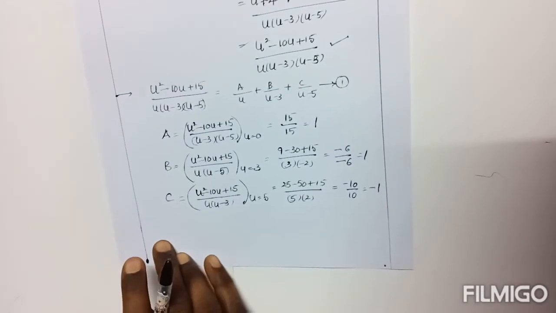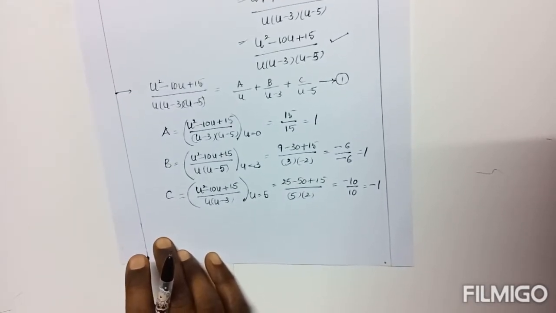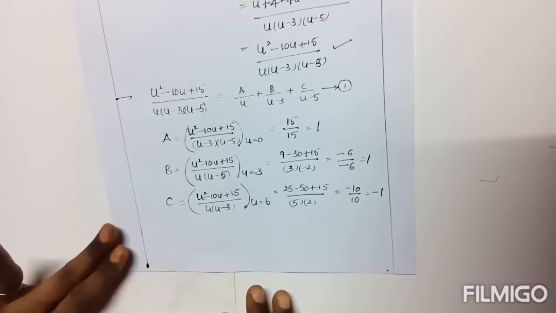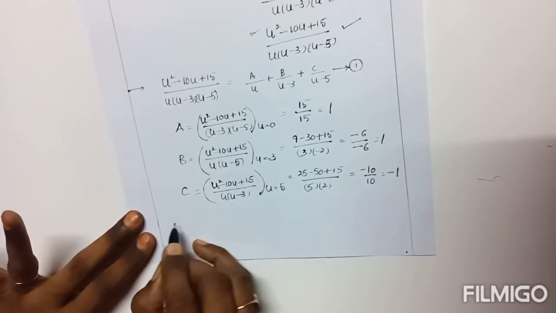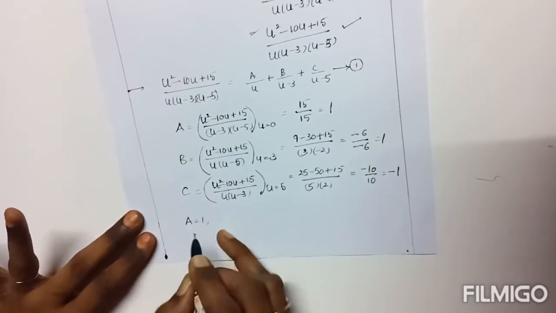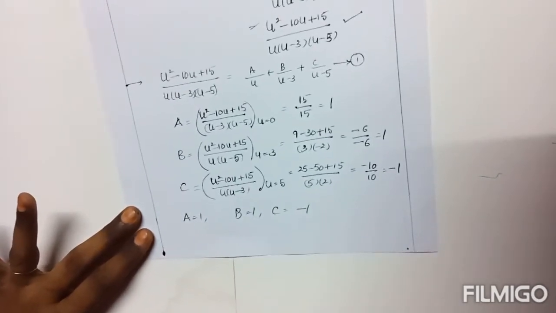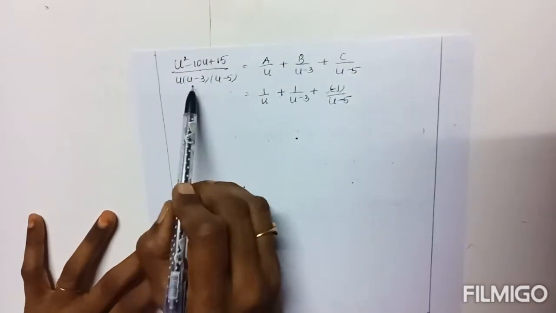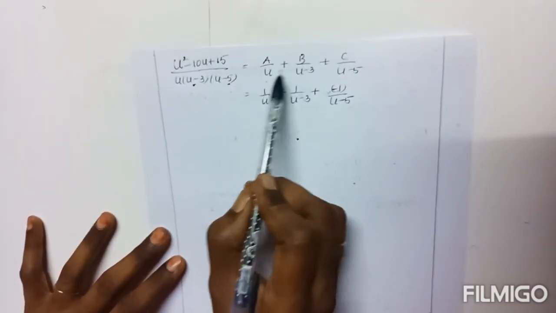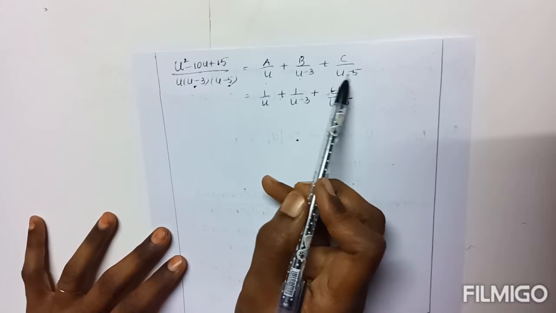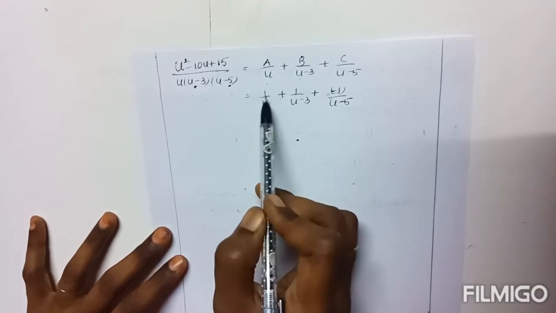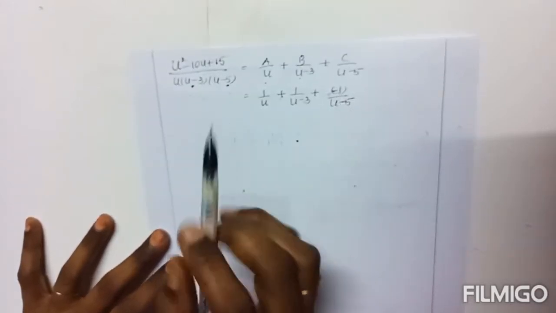So c is also clear: it equals minus 1. A equals 1, B equals 1, C equals minus 1. So the given fraction equals a by u plus b by u minus 3 plus c by u minus 5, where a is 1, b is 1, c is minus 1.